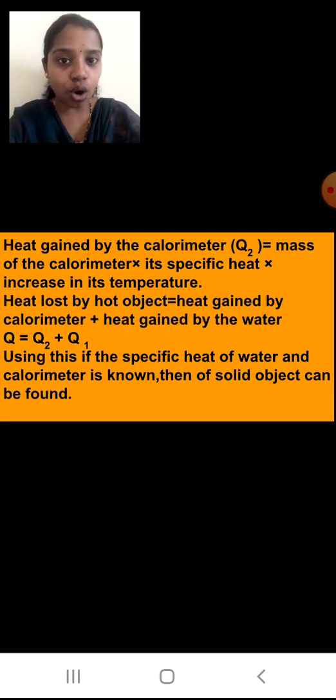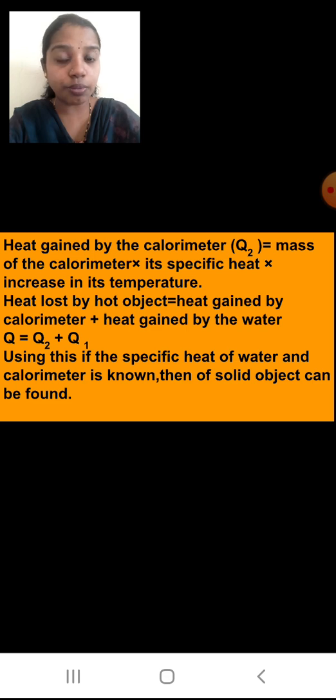Heat lost by the hot object is equal to heat gained by the calorimeter plus heat gained by the water. So Q is equal to Q2 plus Q1. Using this, if the specific heat of water and calorimeter is known, then that of the solid object can be found.